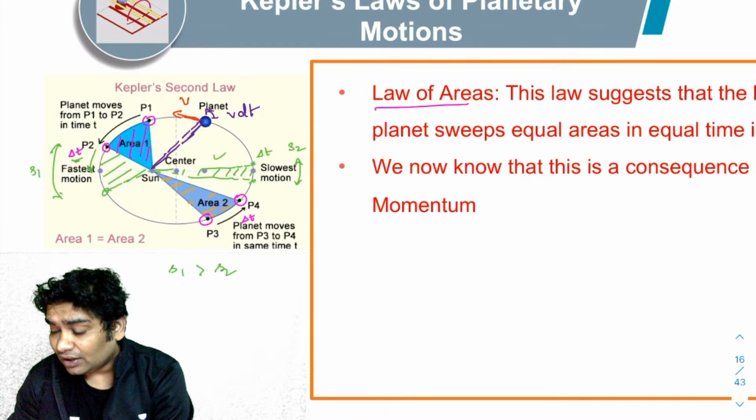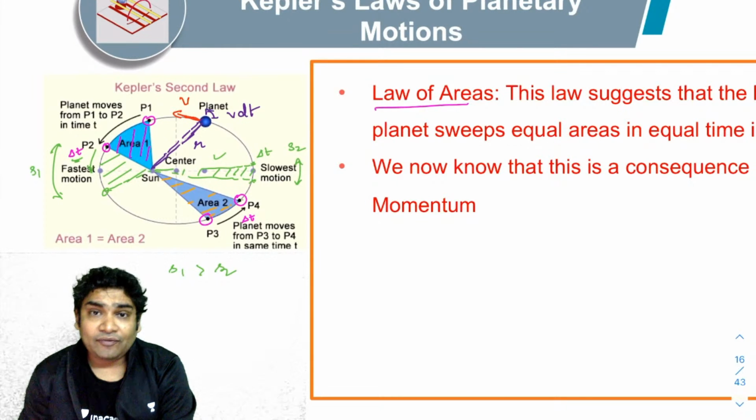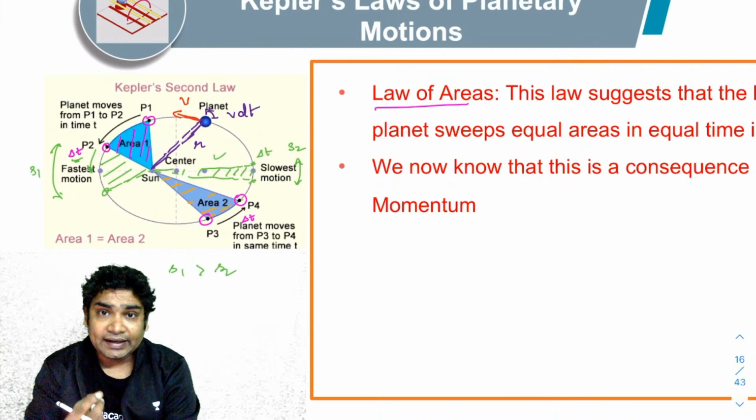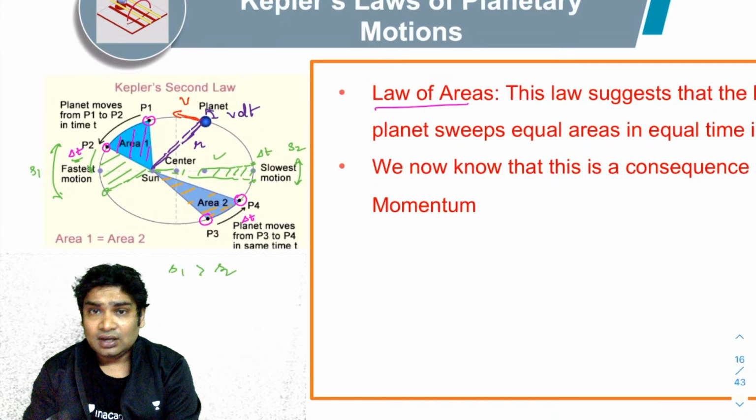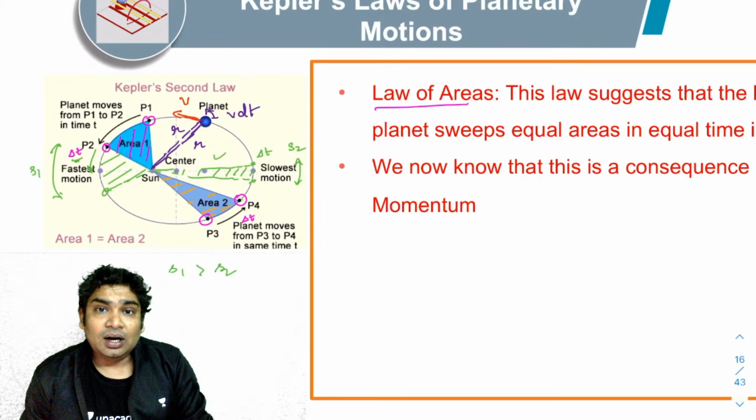If I assume that right now the distance from the sun is some small r, and for the small time duration of dt, I can assume that this distance almost doesn't change. So this also can be assumed to be r only.